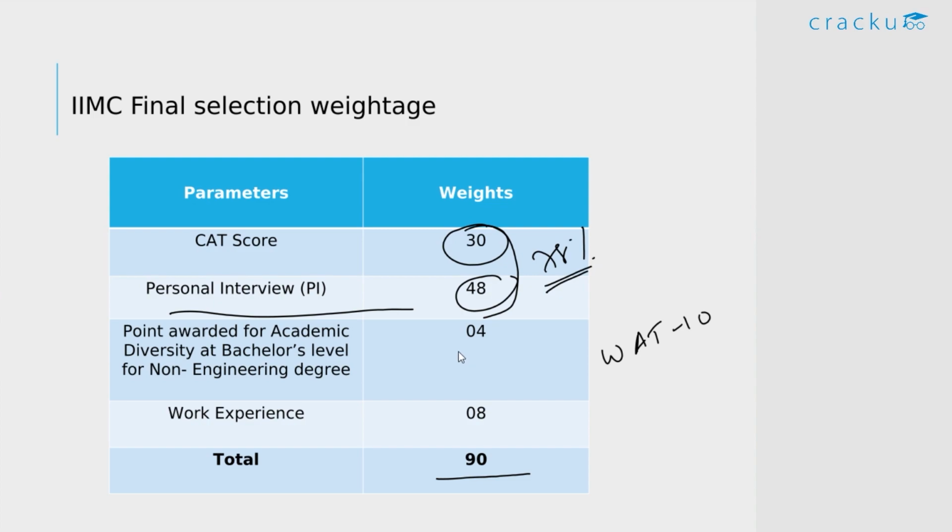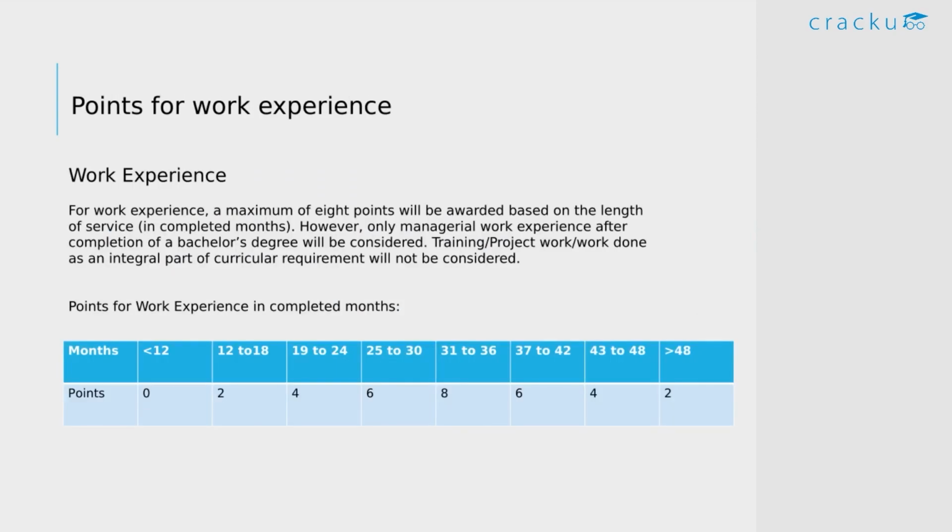They also have 4% weightage for non-engineers, I mean the academic diversity. And your work experience is also given 8 points. So let's see how these 8 points are given. Those 8 points are the maximum. Initially, the points for work experience increase with the number of months of work experience. If you have less than 12 months of experience, you get no points.